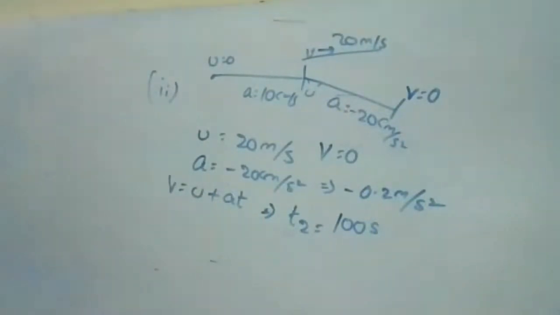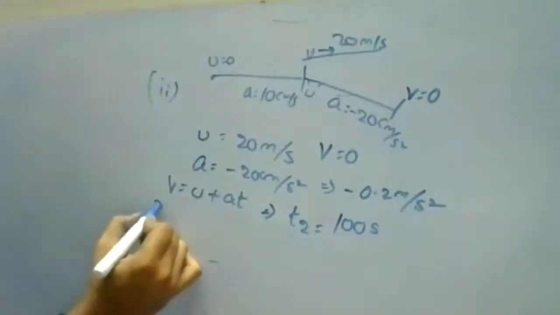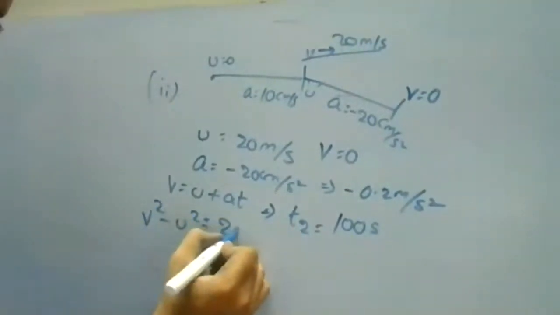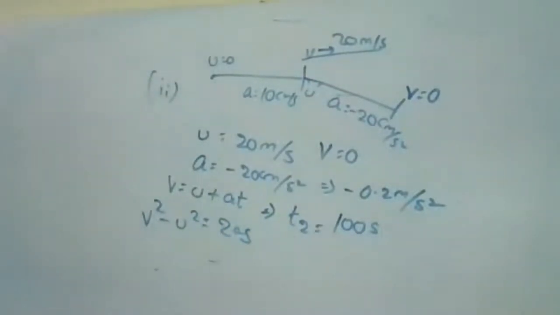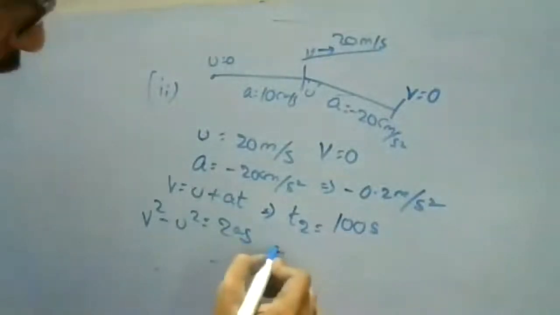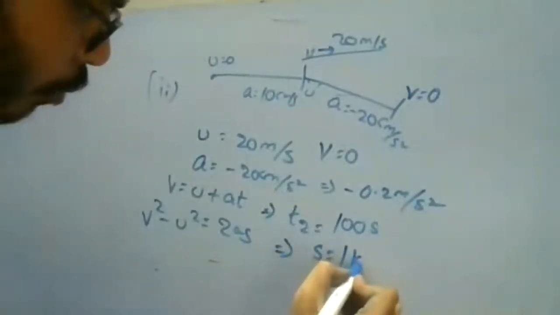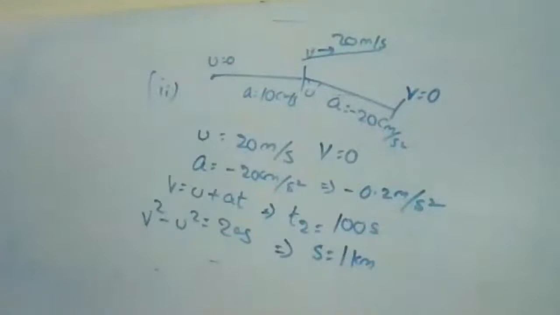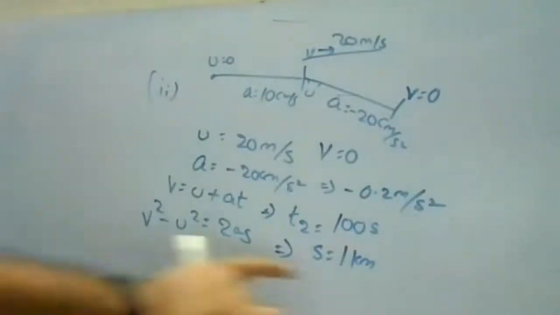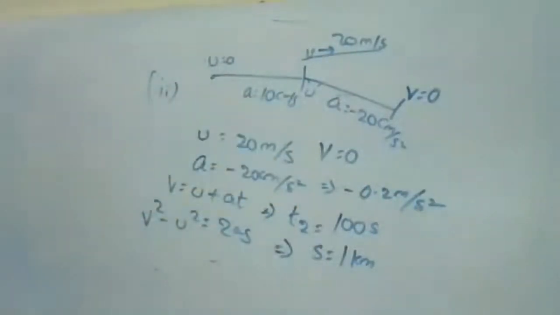So again, from the relation, I'm going to find the displacement. From this relation, v square minus u square is equal to 2as. So we know the initial velocity, we know the final velocity, we know the acceleration. So displacement we need to find. From this relation, s is 1 kilometer. So we got the displacement, we got the time period.